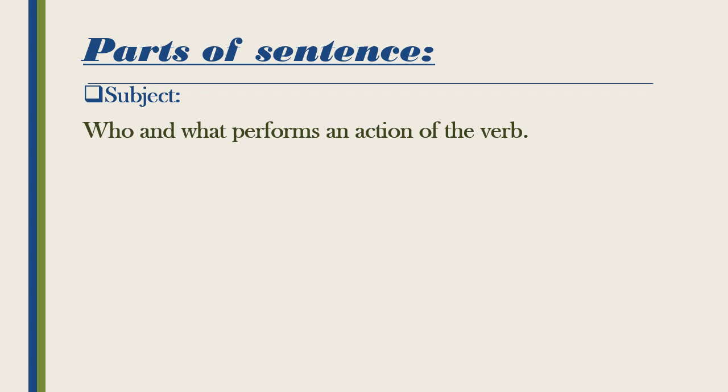Before we start the active passive voice, we should know about the parts of a sentence. Actually, there are three parts of a sentence. The first one is subject: who or what performs the action of the verb. The person or thing who is performing an action is the subject. For example, you cleaned your teeth. In this sentence, you is performing an action, so it is the subject.